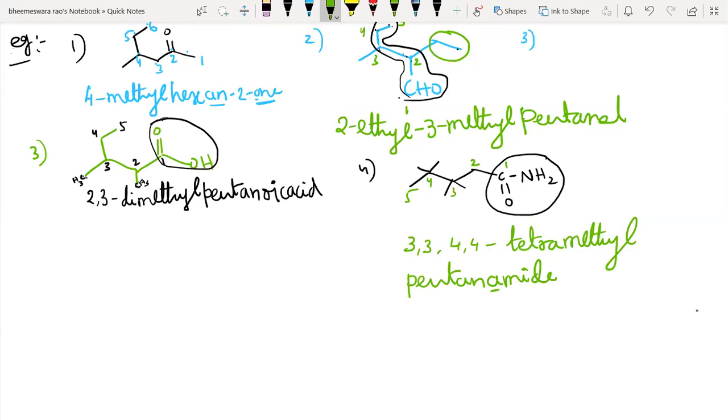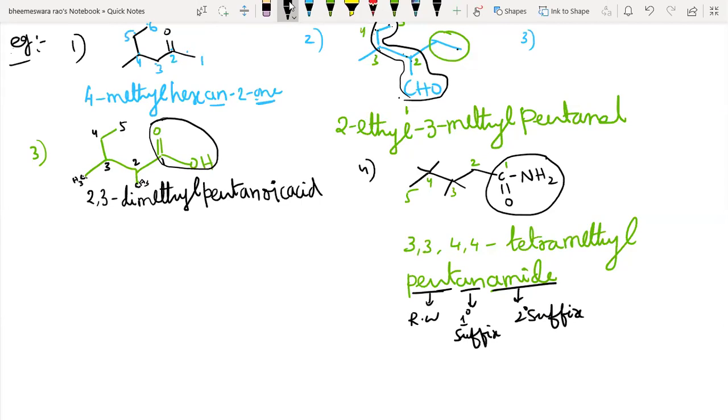Pentamide is wrong, okay, because this part is the root word. Just "an" is the primary suffix. This "amide" is the secondary suffix. So if you write pentamide, it's wrong because you miss the primary suffix completely.